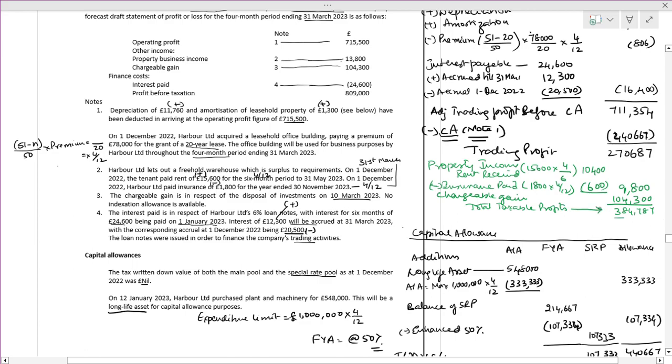On this total taxable profits, what is the corporation tax?